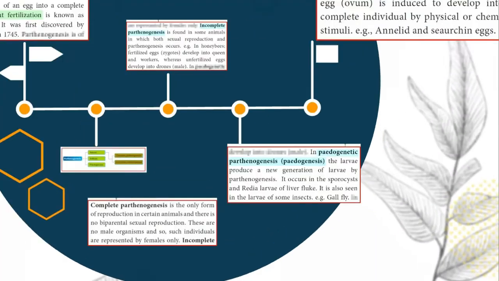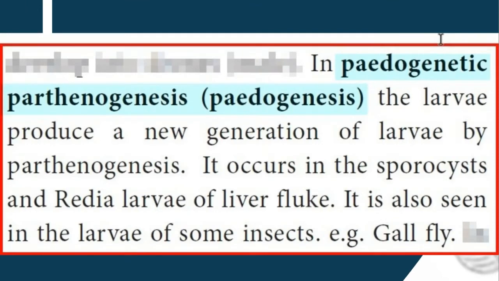Pedogenetic parthenogenesis. Children, the larvae produce a new generation of larvae by parthenogenesis. Once again, I am saying the definition for pedogenetic parthenogenesis or pedogenesis. It means larvae produce new larvae.